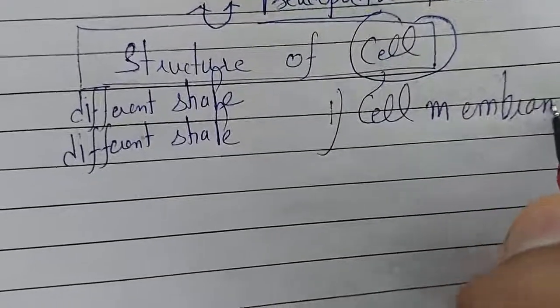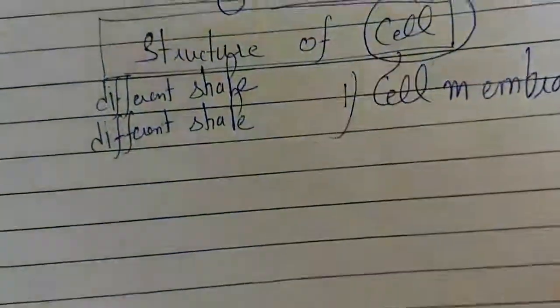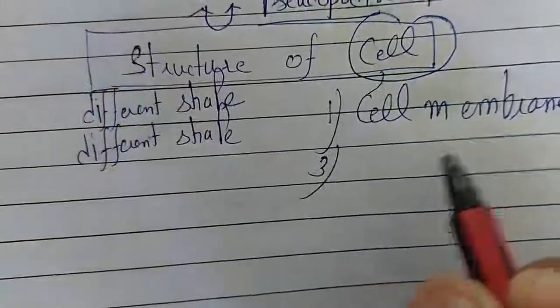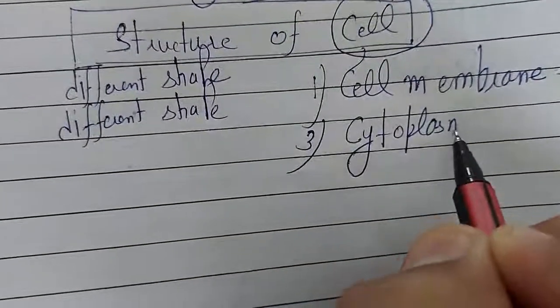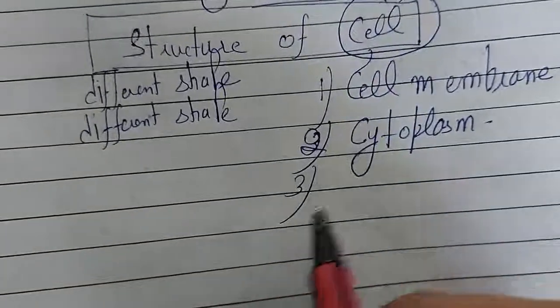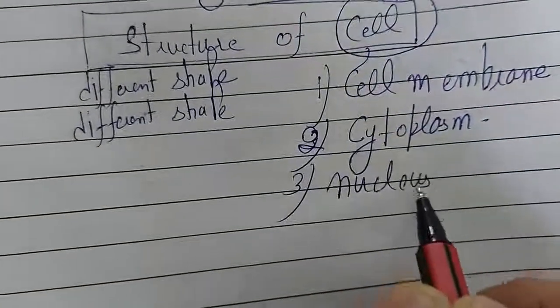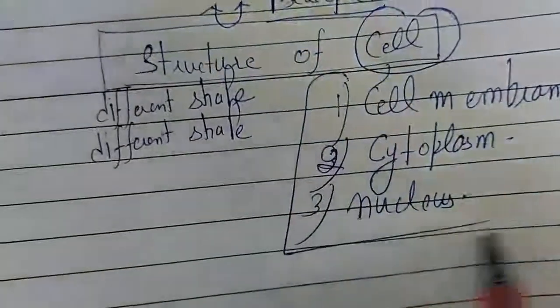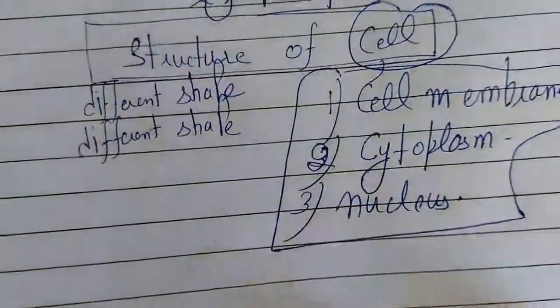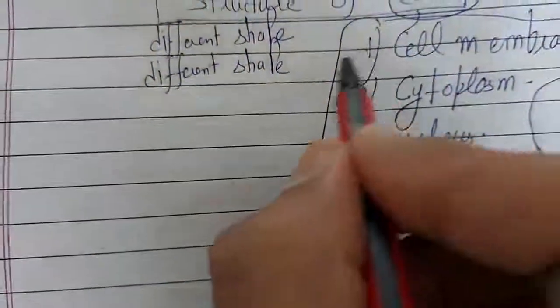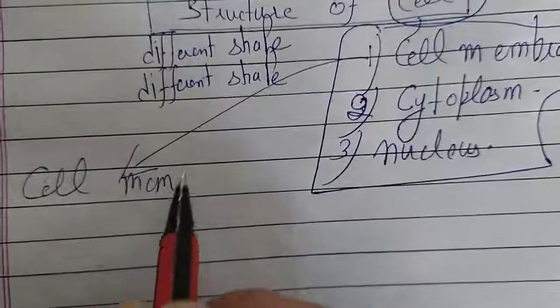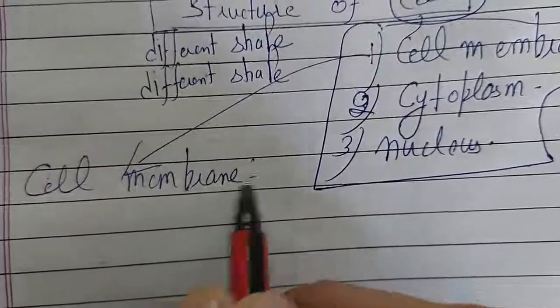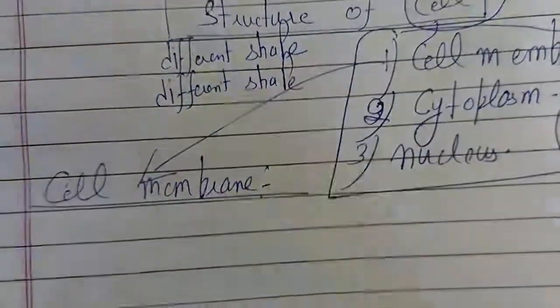Whether it's an RBC, a muscle cell, or a bone cell, any cell will have a cytoplasm and a nucleus. These three things will be present in each and every cell. So first we will study this constituent, the cell membrane. So what is this cell membrane?